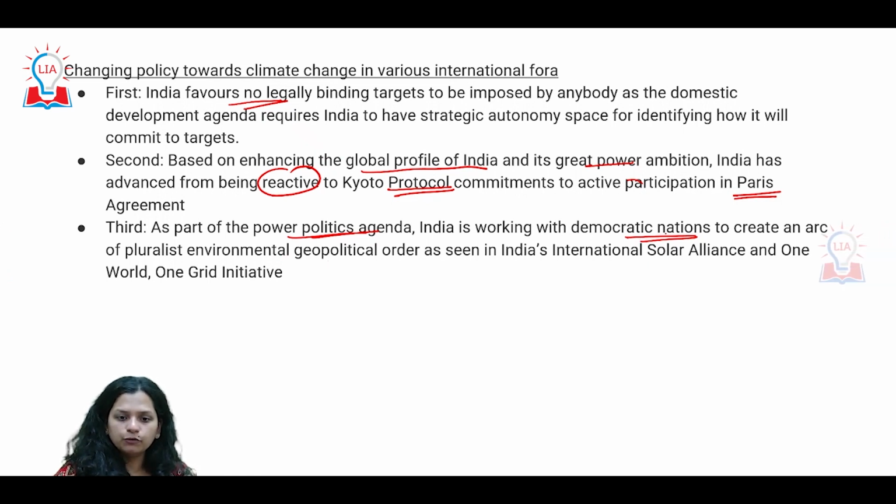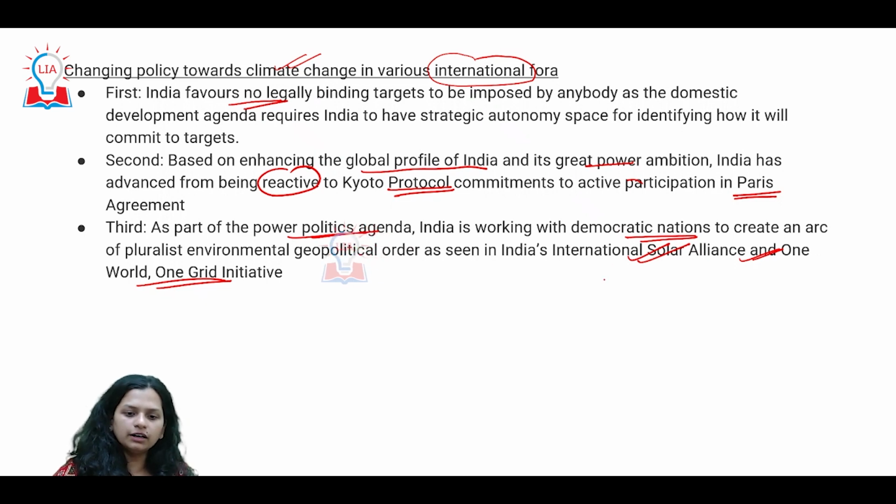organizations or platforms like the International Solar Alliance and One World, One Grid. Very monumental, important policies and frameworks which are expected to benefit and revolutionize the way in which India is changing its stance towards climate change in the entire international fora. So that is how we have to look at each of these questions and how their answers were.